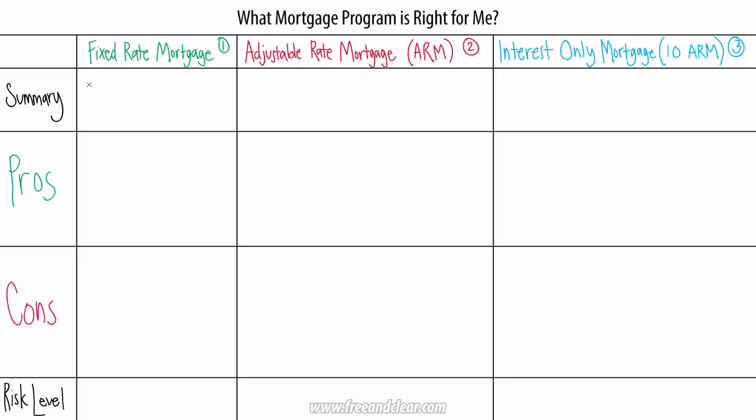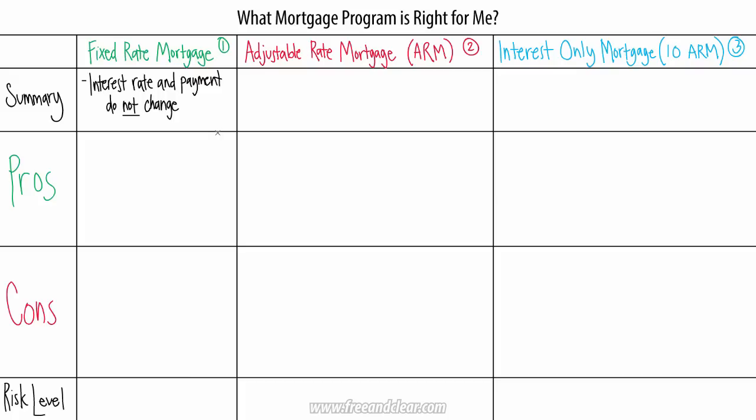First, I'm going to summarize each type of mortgage program. A fixed-rate mortgage is the most common type of mortgage, and it is also the simplest to explain. With a fixed-rate mortgage, your interest rate and monthly mortgage payment do not change over the life of the mortgage. So if you get a 30-year mortgage, your first mortgage payment will be the same as your last payment at the end of year 30.